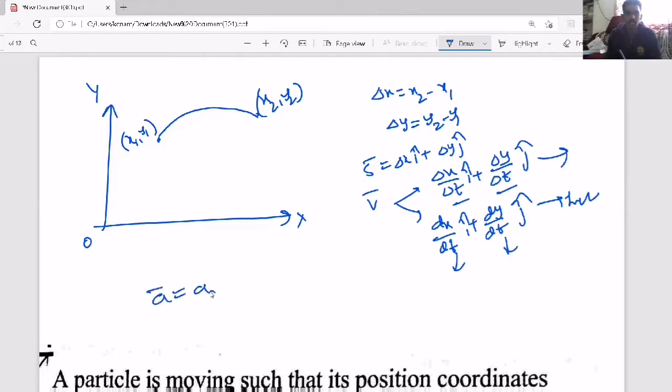Similarly, acceleration also has two components, ax i cap plus ay j cap. And acceleration is also of two types, average acceleration as well as instantaneous acceleration. So you need to understand what the difference is. Motion in one dimension means one displacement, one velocity, one acceleration. But motion in two dimensions means two components of displacement, velocity as well as acceleration. That is the thing you need to remember.